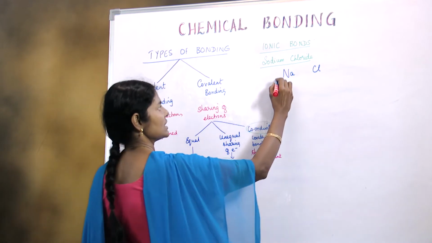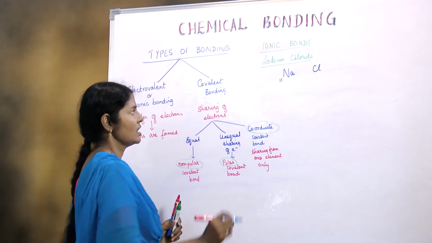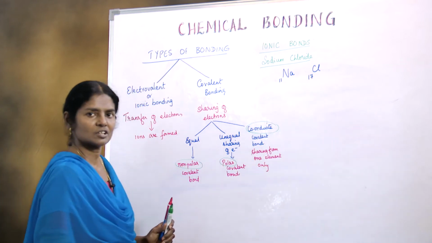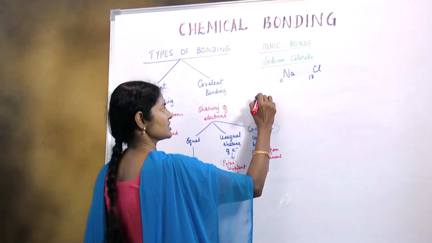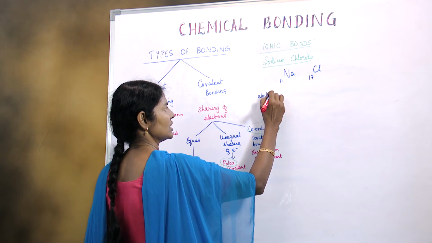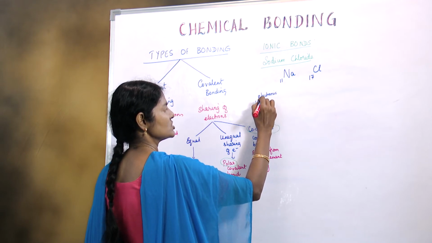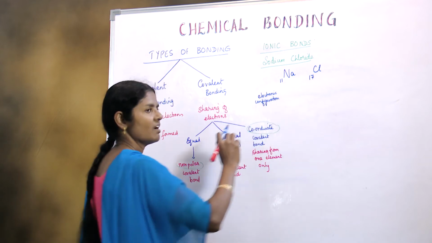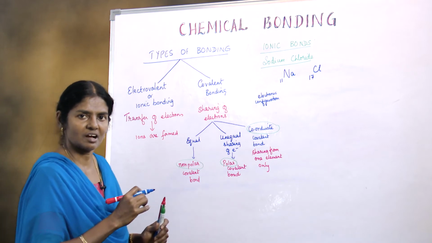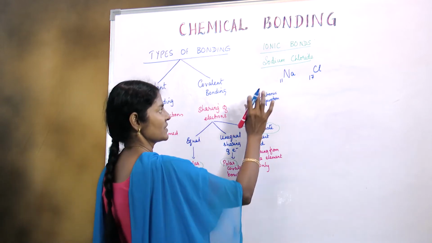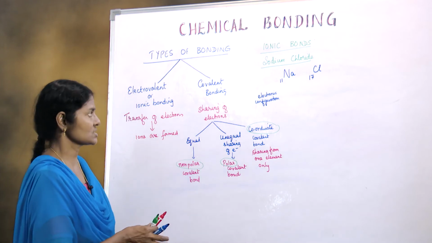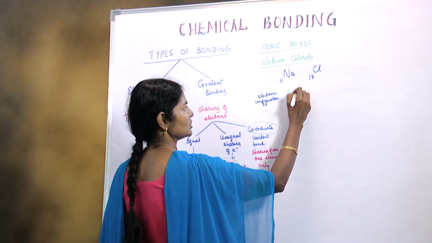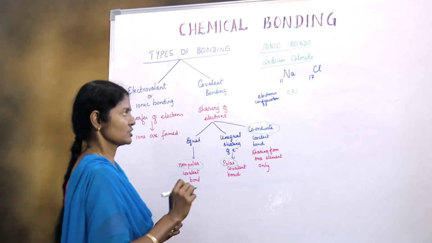Sodium has atomic number 11 and chlorine has atomic number 17. So what will be the electronic configuration? Electronic configuration is the arrangement of electrons in an atom. How it is arranged, how many electrons are there in each shell, how many shells are there in an atom, that is given by the electronic configuration. Now for sodium it would be 2, 8, 1. That is the electronic configuration.